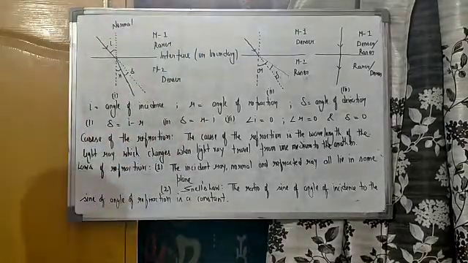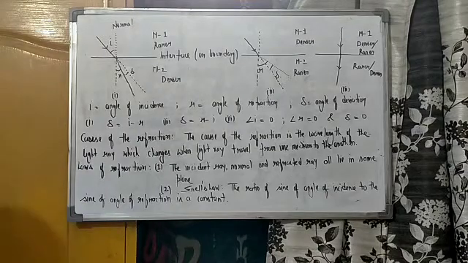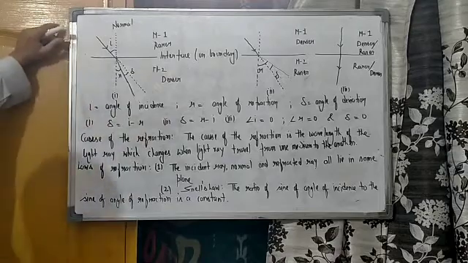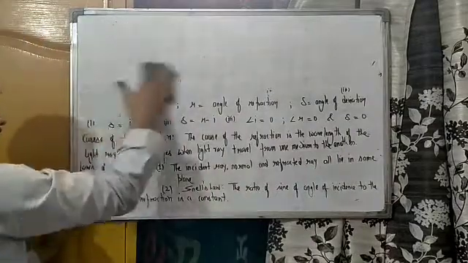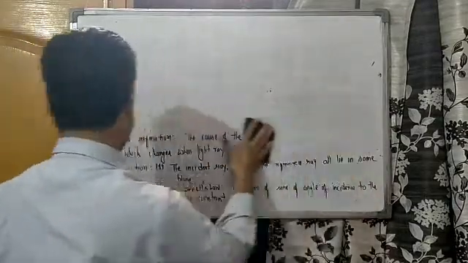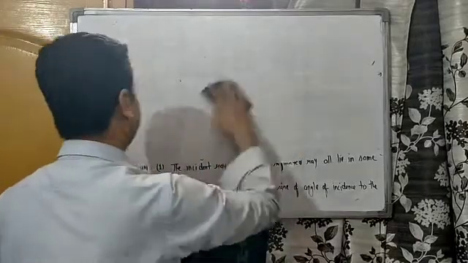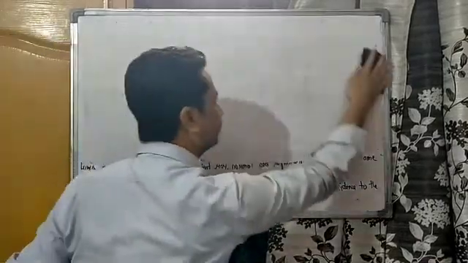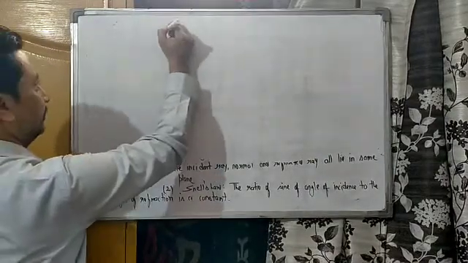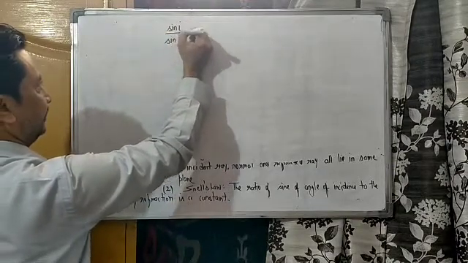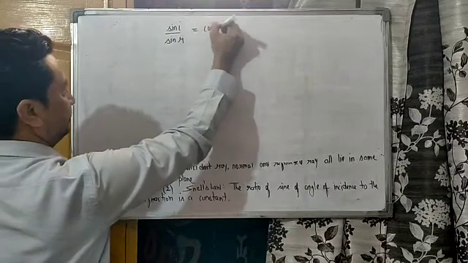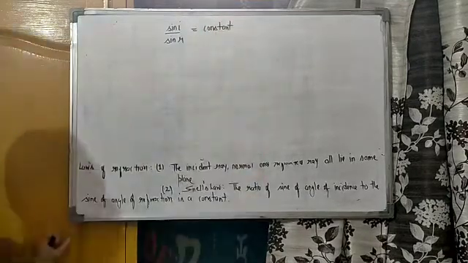So what is Snell's law? The ratio of sine of angle of incidence to the sine of angle of refraction is a constant. Pause the video and note it down accordingly and in sequence. The first thing, so according to Snell, sine I upon sine R is equal to constant, right?